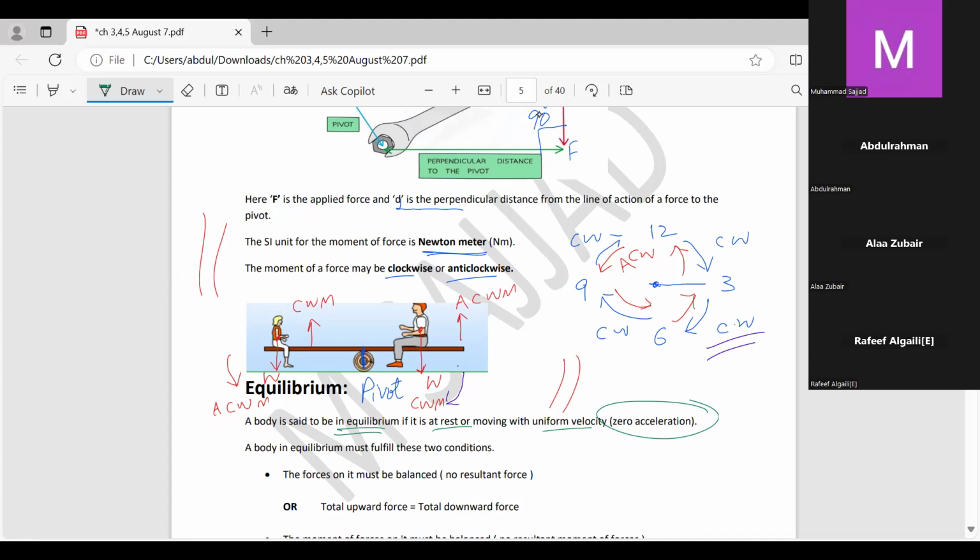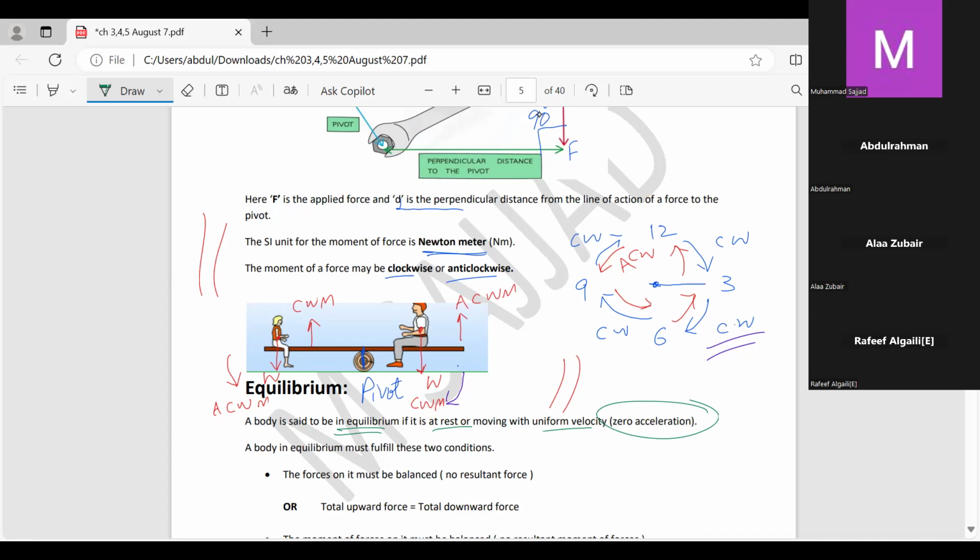A body is in equilibrium. A body in equilibrium must fulfill these two conditions. What are the two conditions? The forces on it must be balanced, no resultant force, or total upward force is equal to total downward force.